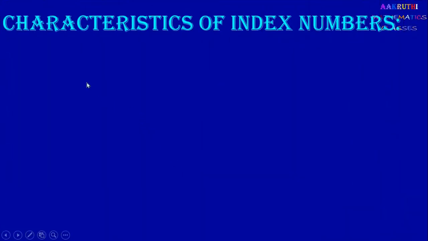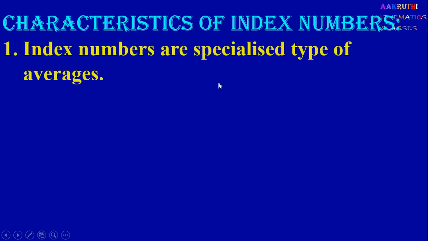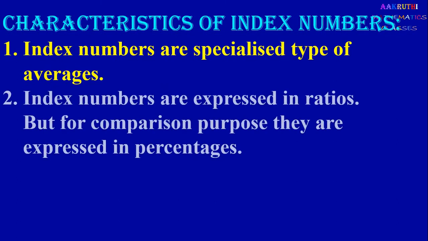Next it is characteristics of index number. First one, index numbers are specialized type of averages. Second one, index numbers are expressed in ratios, but for comparison purpose they are expressed in percentages.